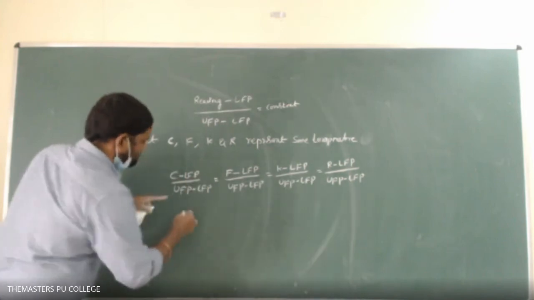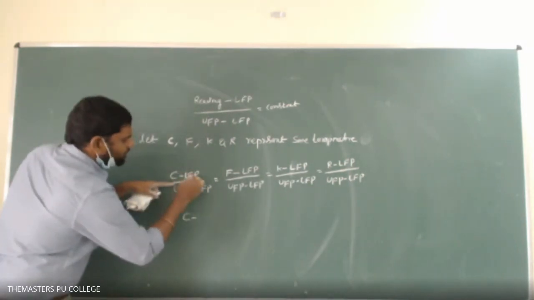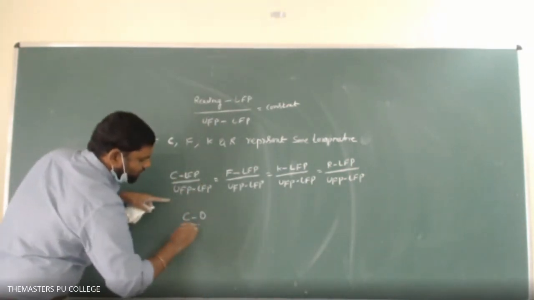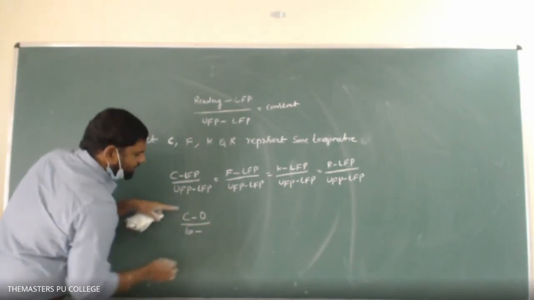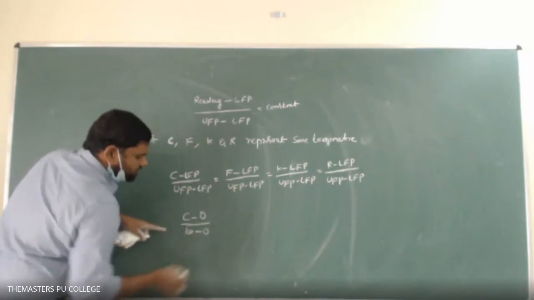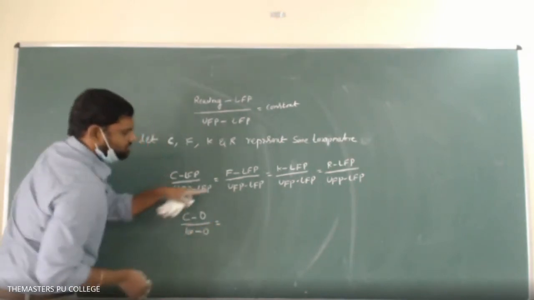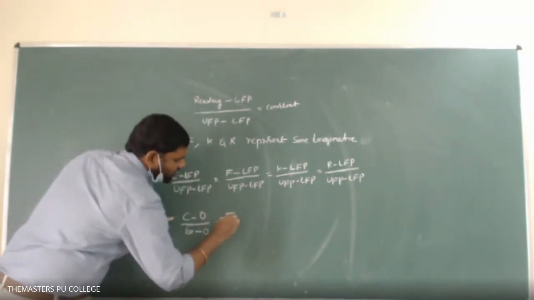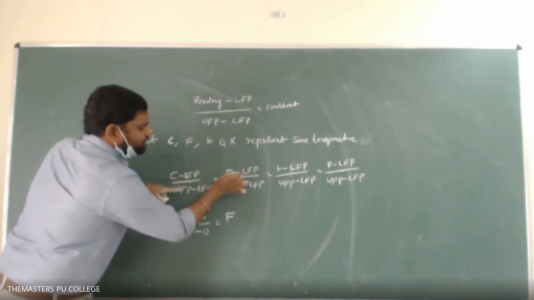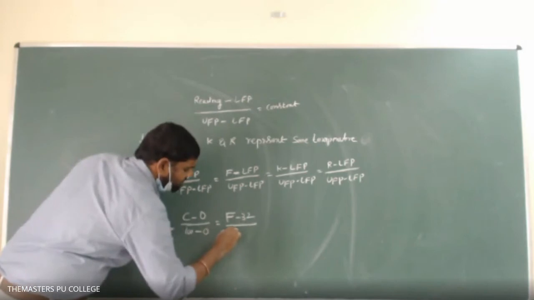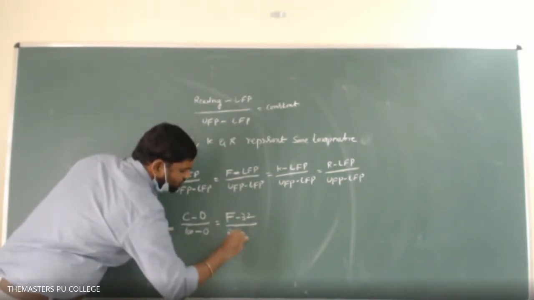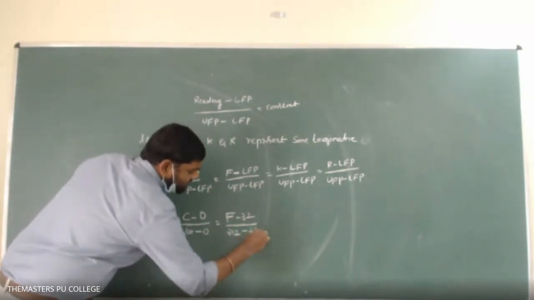So here, the lower fixing point on Celsius scale is 0 and the upper fixing point is 100, so C minus 0 divided by 100 minus 0. That equals F, the reading on Fahrenheit scale: the lower fixing point is 32 degree Fahrenheit and the upper fixing point is 212, so F minus 32 divided by 212 minus 32.